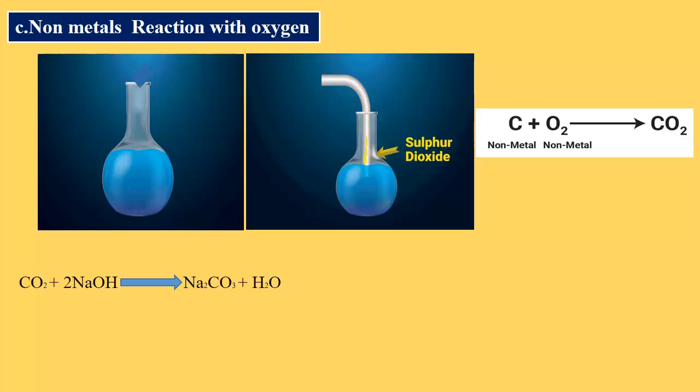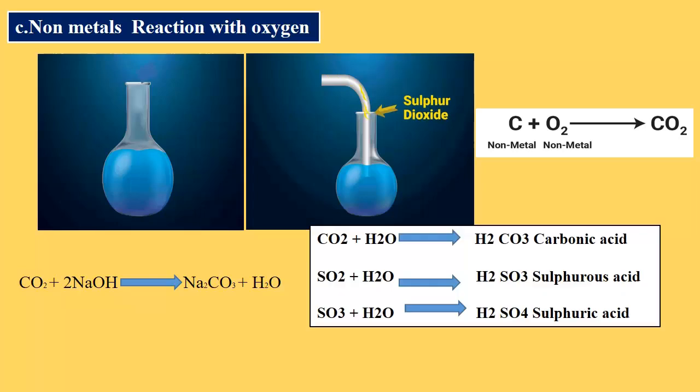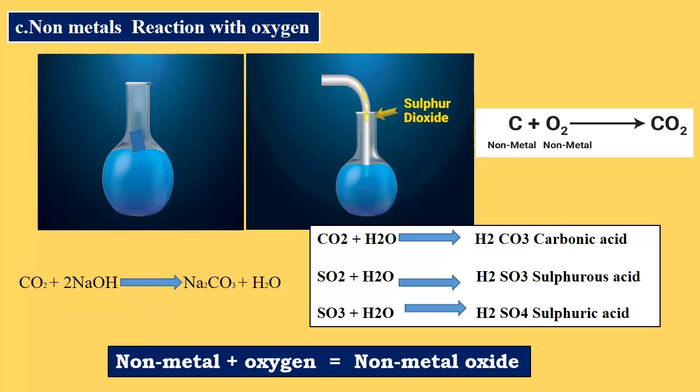And these oxides, carbon dioxide and sulfur dioxide, react with water to form respective acids such as carbonic acid, sulfurous acid and sulfuric acid. In short, non-metal reacts with oxygen to form non-metal oxide.